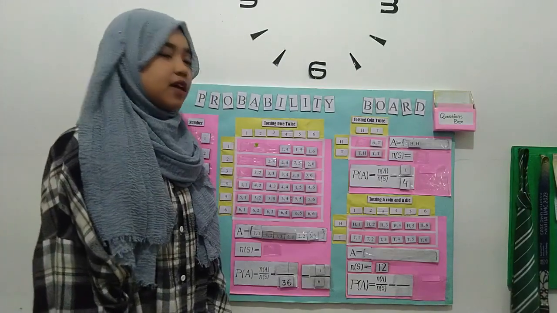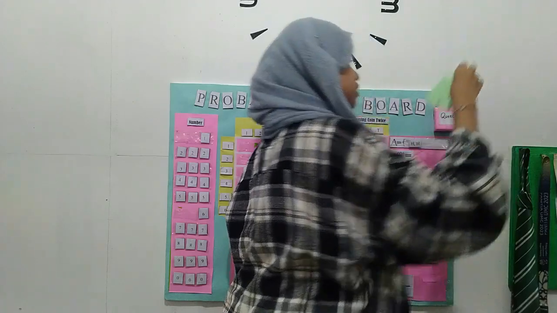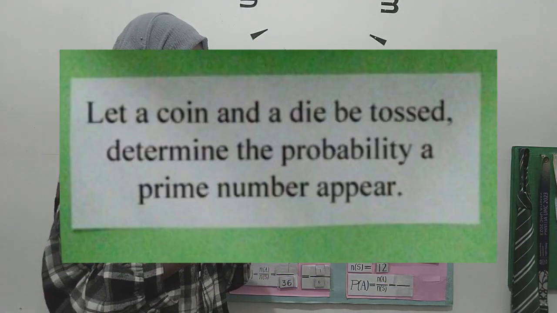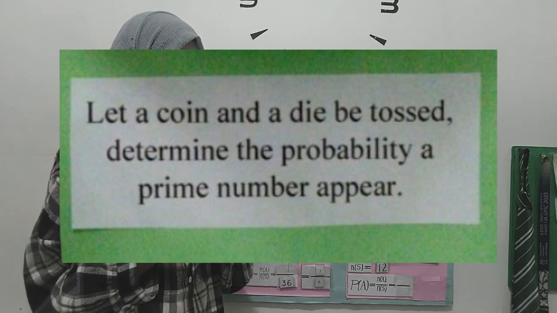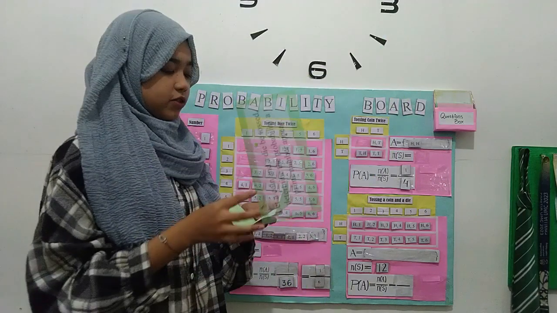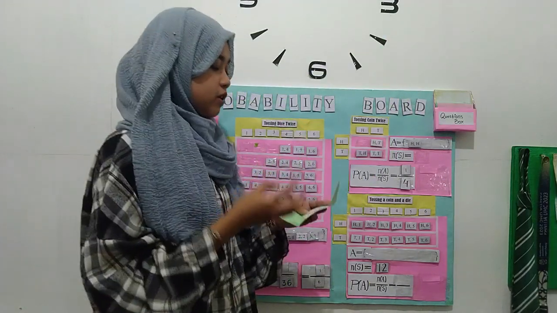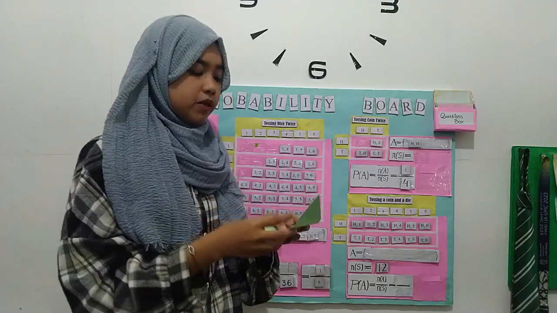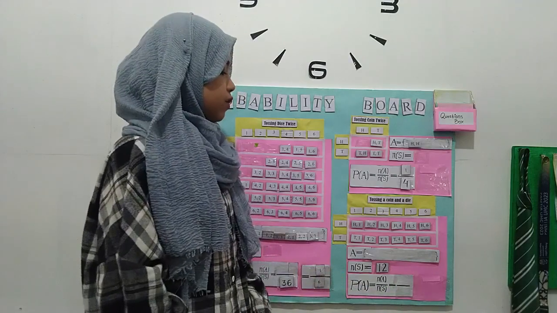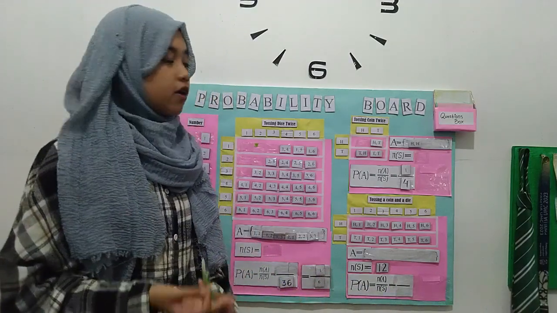And the last example, I will take the question in the questions box. Let a coin and a die be tossed. Determine the probability a prime number appear. And the last question, we will move to tossing a coin and a die. And here we ask to determine the probability if prime number appear. We know the prime number is 2, 3, and 5.